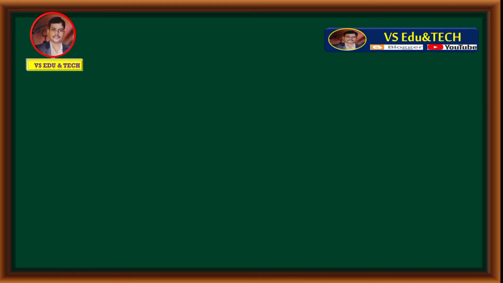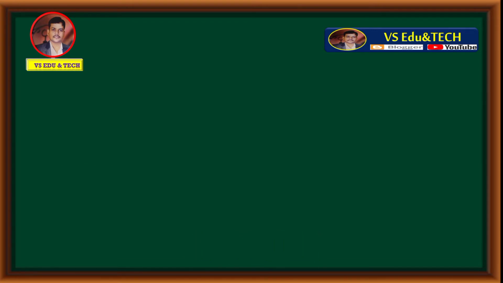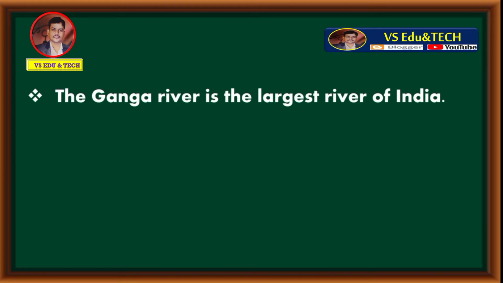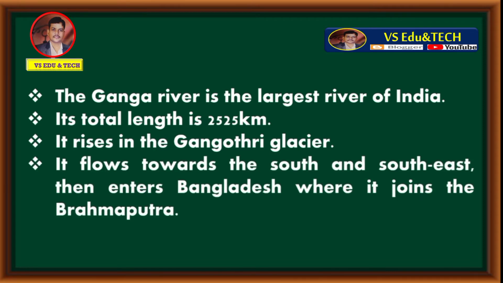Let's move to question number 3. Explain the Ganga River. Answer is the Ganga River is the largest river of India. Its total length is 2,525 km. It rises in the Gangotri Glacier. It flows towards the south and southeast, then enters Bangladesh, where it joins the Brahmaputra.